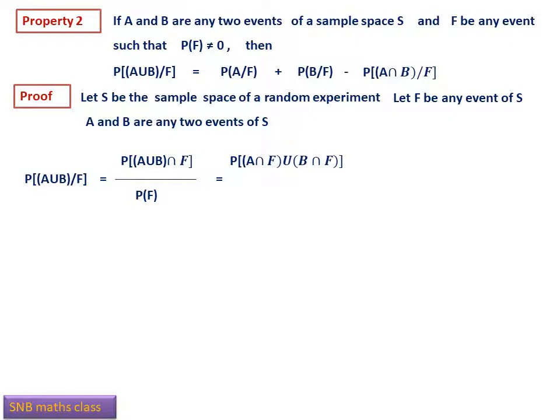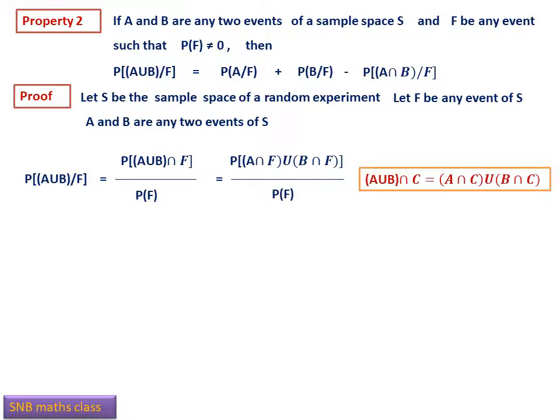What is A union B intersection F? That will be equal to A intersection F union B intersection F divided by probability F, because this is the property. A union B intersection C equal to A intersection C union B intersection C, the distributive property with respect to union and intersection. This is the property we have studied.